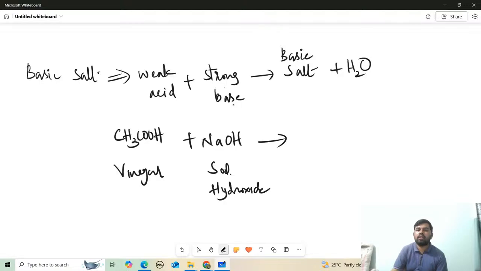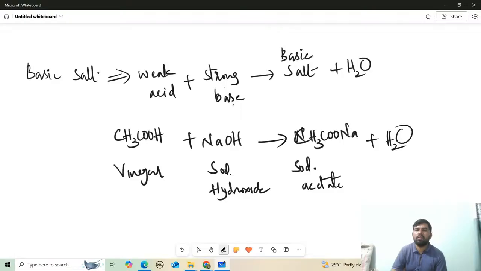Here we get CH3COONa, which is called sodium acetate, plus H2O. What is the nature of this one? This is basic. Similarly, you can take one more example. NaOH is a strong base.